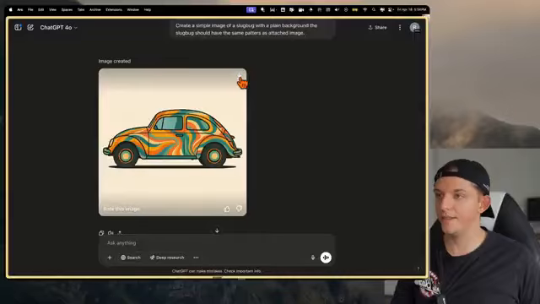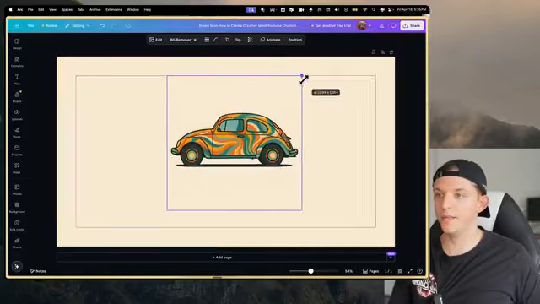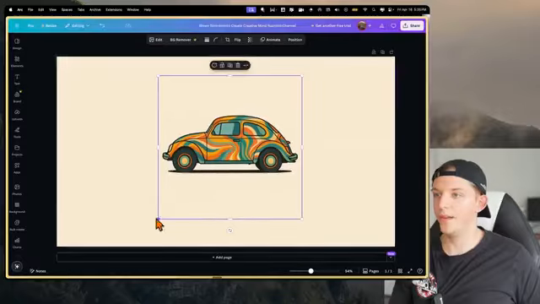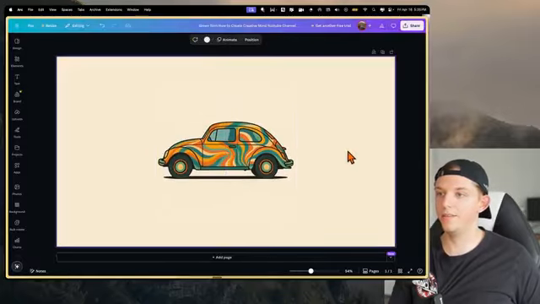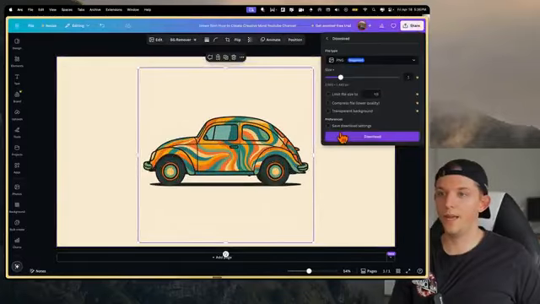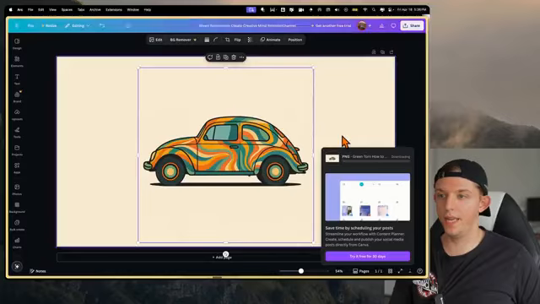Okay, I like this. So I'm going to go ahead and download this. Now we have this slug bug. We'll put it right here. And we're going to make this the background of the site. And we're going to make this the background of the app.